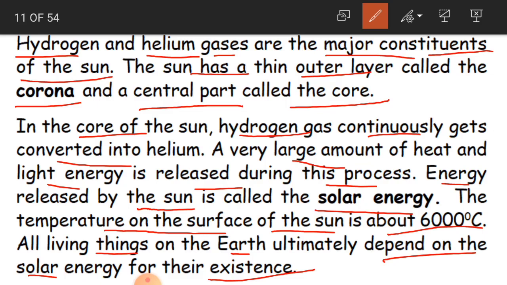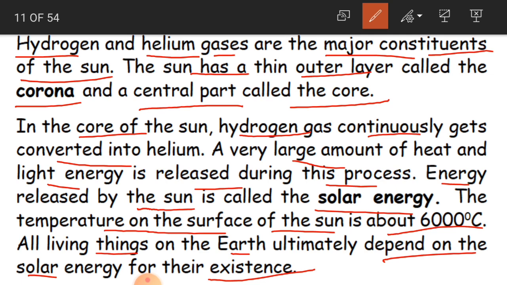So to have life, if air is not there, sun is not there, moon is not there, water is not there, what happens? There is no life for a plant or an animal or a human being. So all living things on the earth depend on the solar energy.